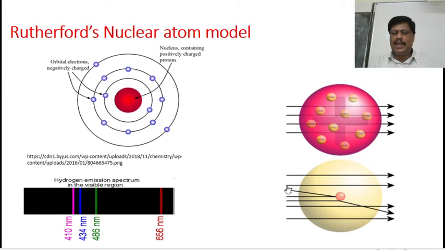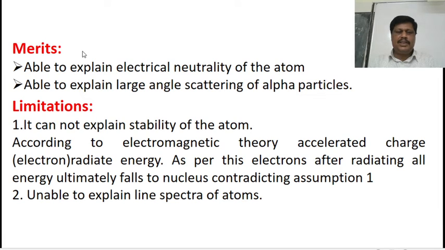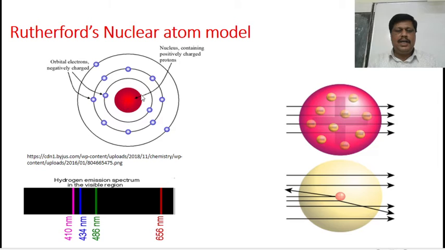Hence there is a scattering of the alpha particles. So, merits of the Rutherford's atomic model. This model is able to explain electrical neutrality of the atom, because the number of positive charges inside the nucleus is equal to the number of negative charges, electrons revolving around the nucleus.